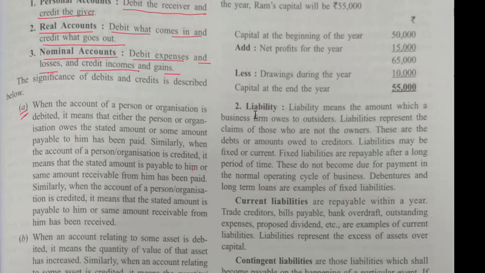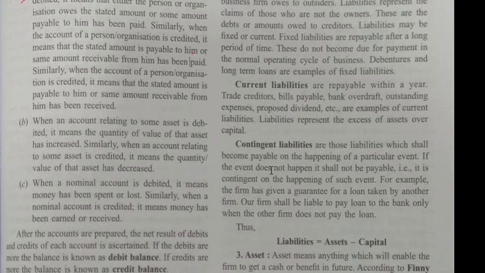Okay, we discuss it again. Now the second point is that when an account relating to some asset is debited, it means the quantity or value of that asset has increased. Similarly, when an account relating to some asset is credited, it means the quantity or value of that asset has decreased. When a nominal account is debited, so here for each, this is real, this is personal, this is real, and this is for nominal.